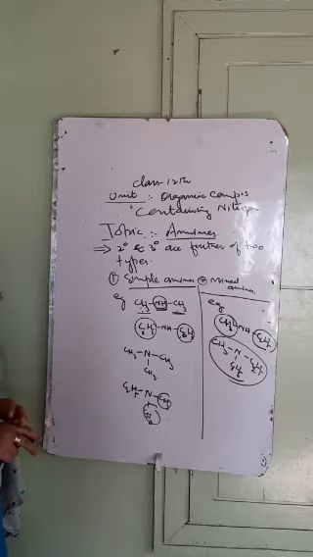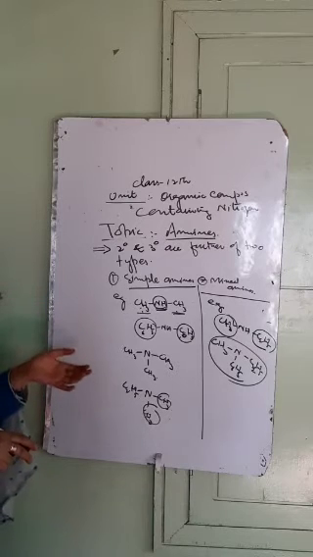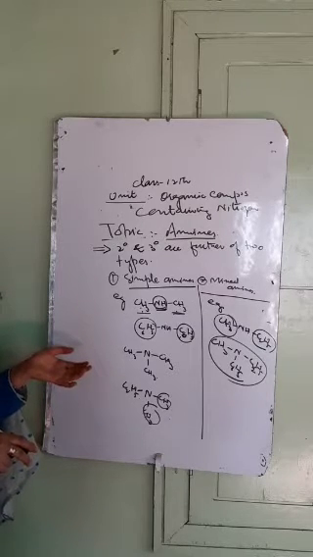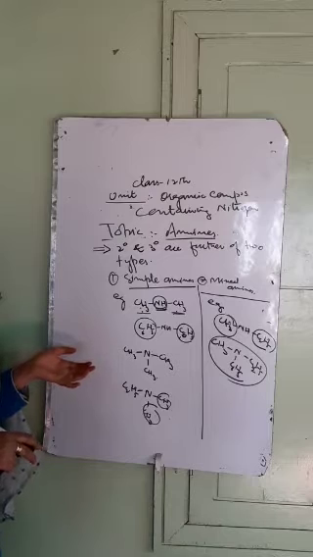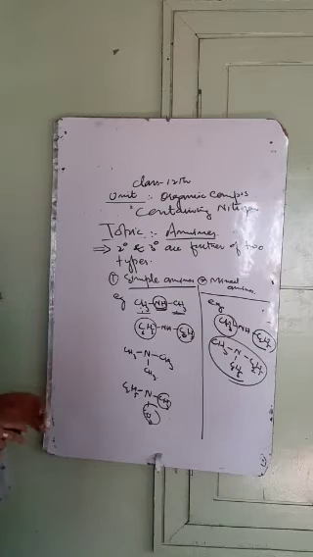Then we have the classification of amines. Amines are classified into aliphatic amines and aromatic amines. Aromatic amines are further of two types, the aryl amines and the aralkyl amines. Then we have secondary and tertiary amines, which are further classified into simple amines and mixed amines.